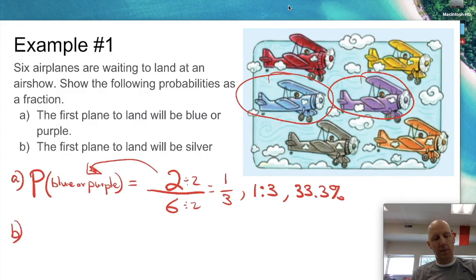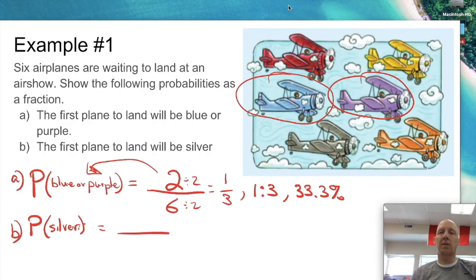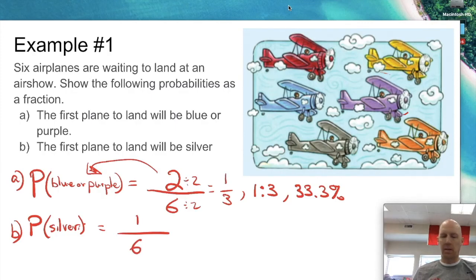Okay, B, probability. The first plane to land will be silver. So then capital P, silver. Good job. So the bottom one, total possible outcomes. Again, there are still 6 airplanes. And I want silver. How many silver are there? There's 1. Okay, so we'd have 1 silver airplane.